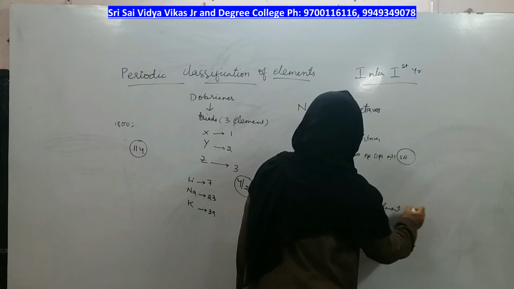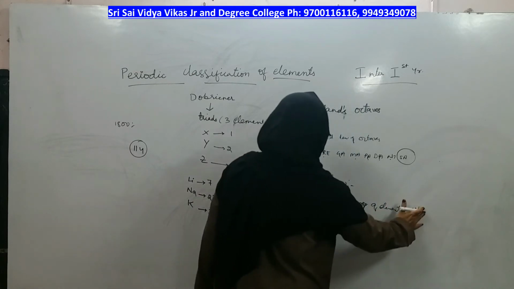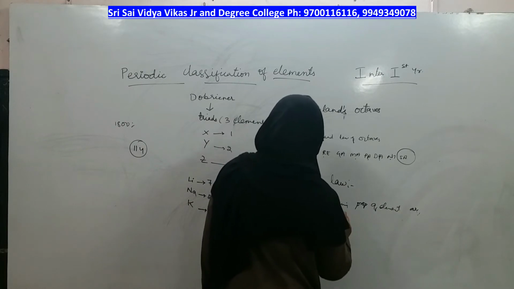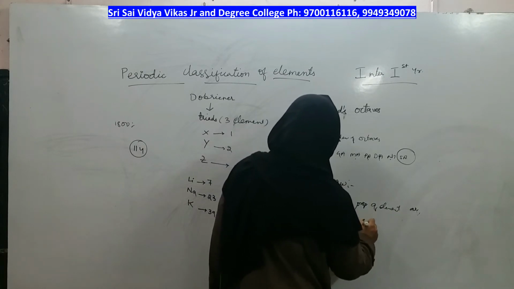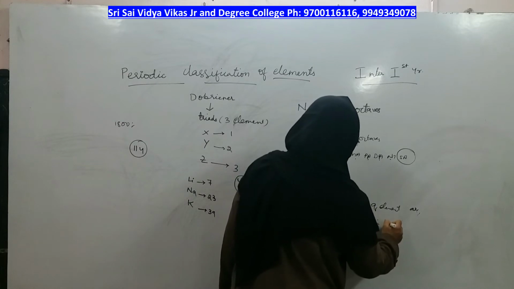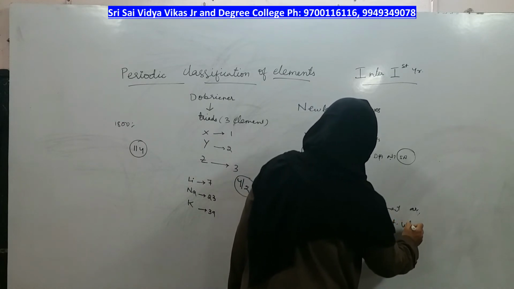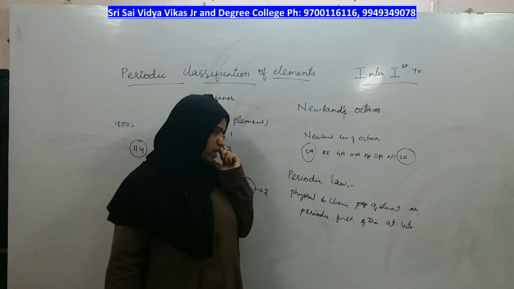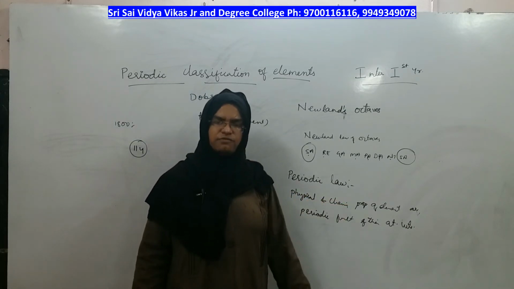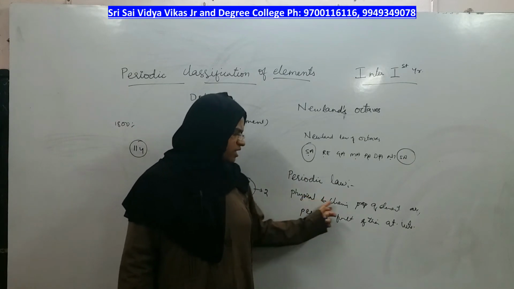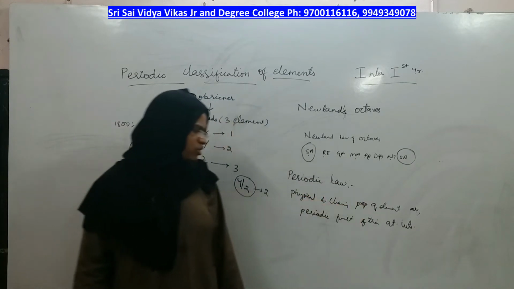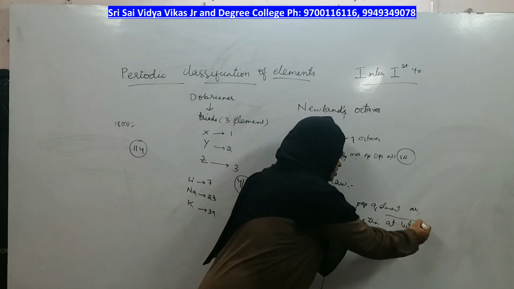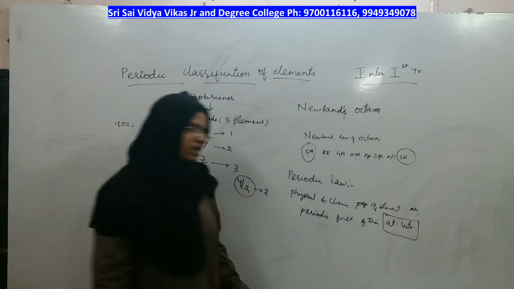are periodic function of their atomic weights, right? This was the law given by Mendeleev, called Mendeleev's periodic law. Physical and chemical properties of the elements are periodic function of their atomic weights, right? Atomic weights. This you should remember very well, right?